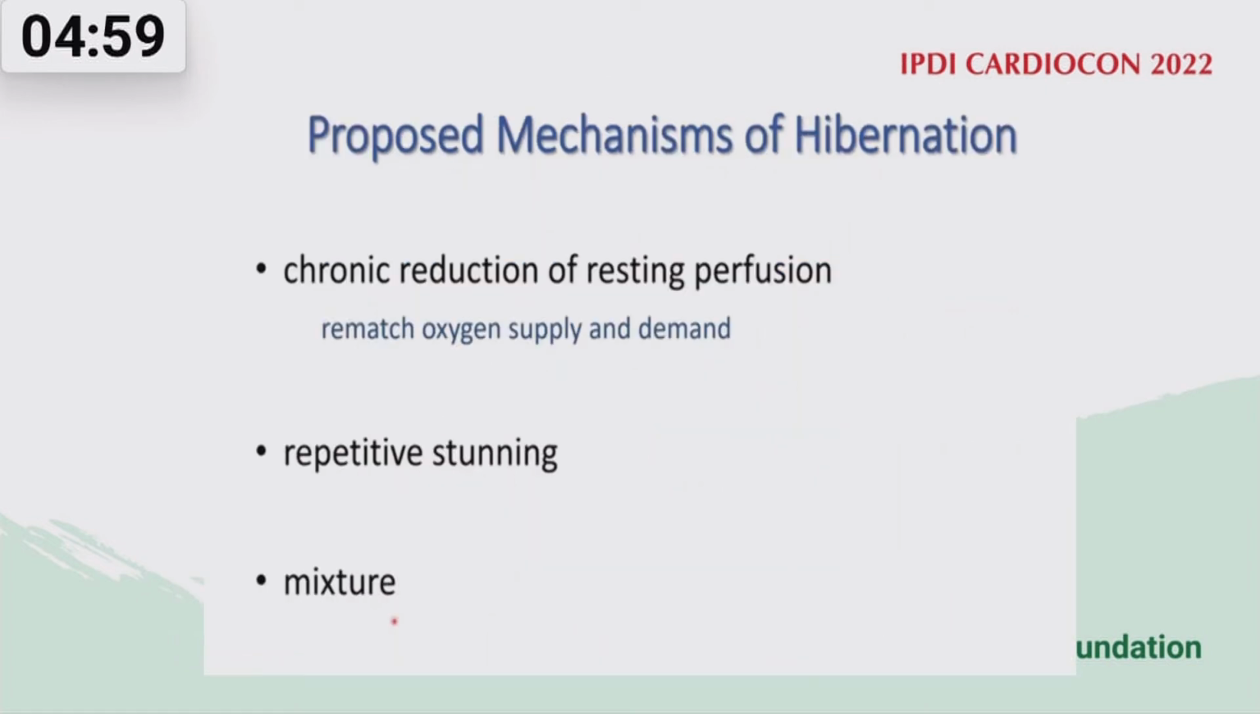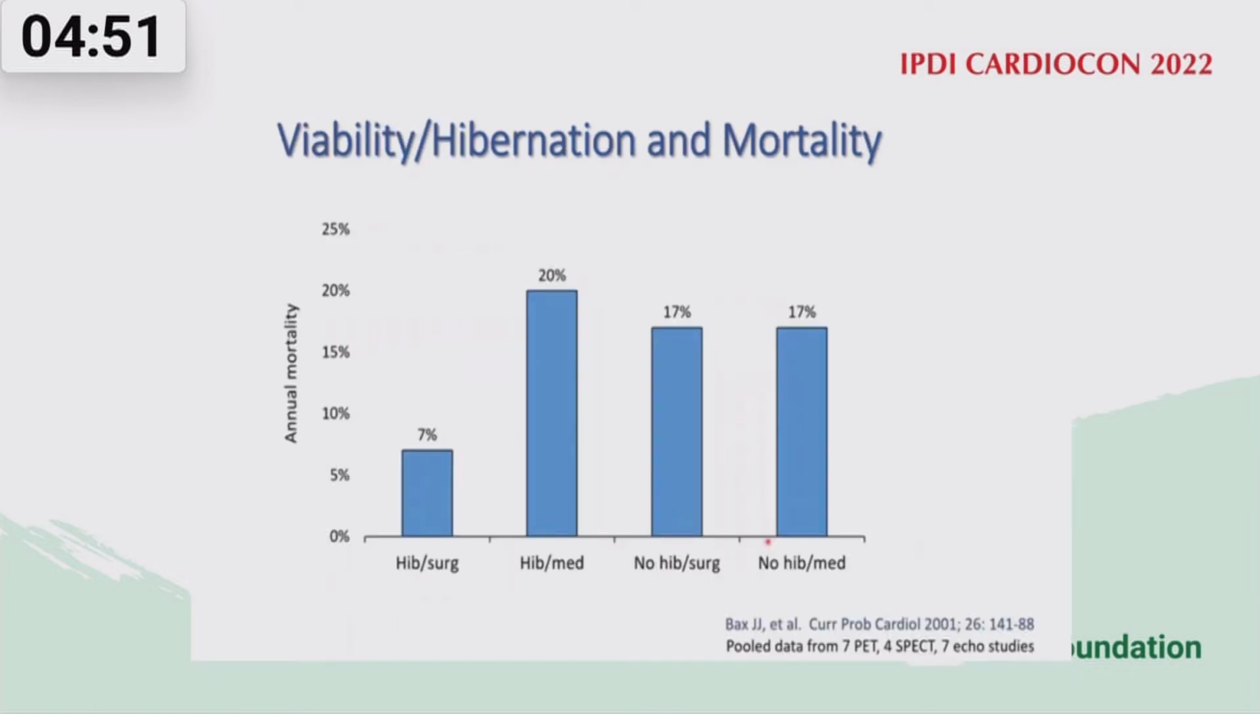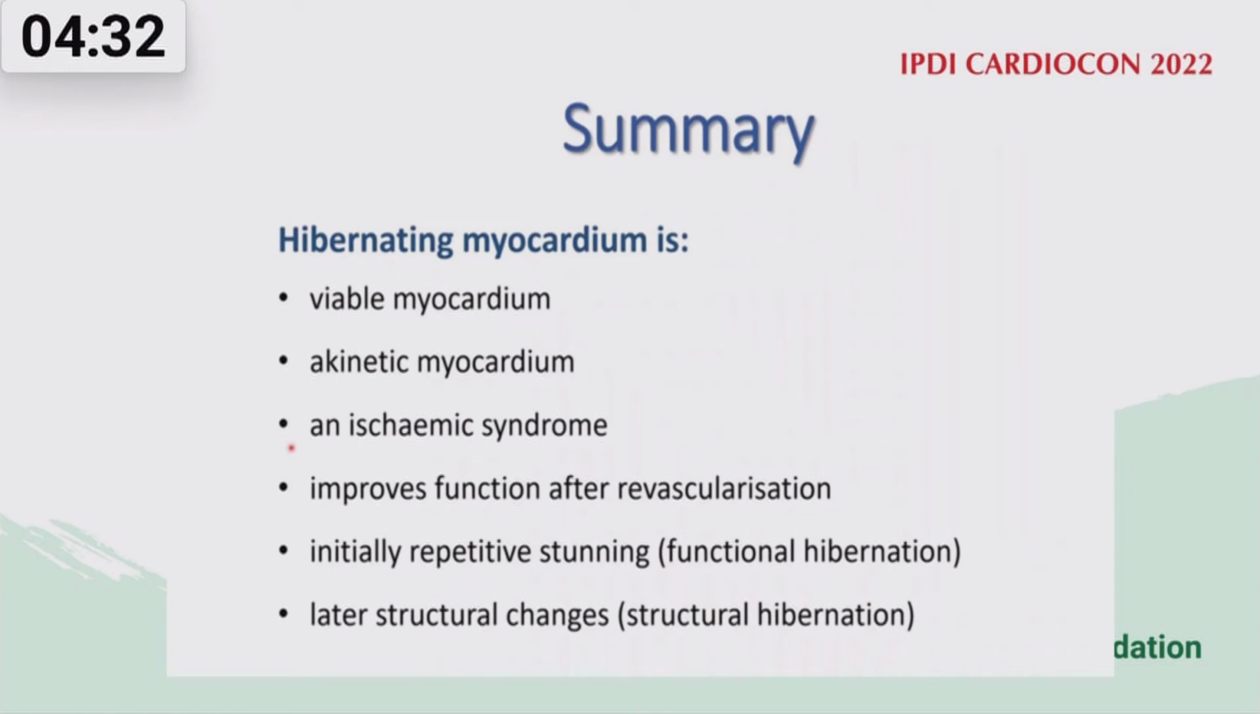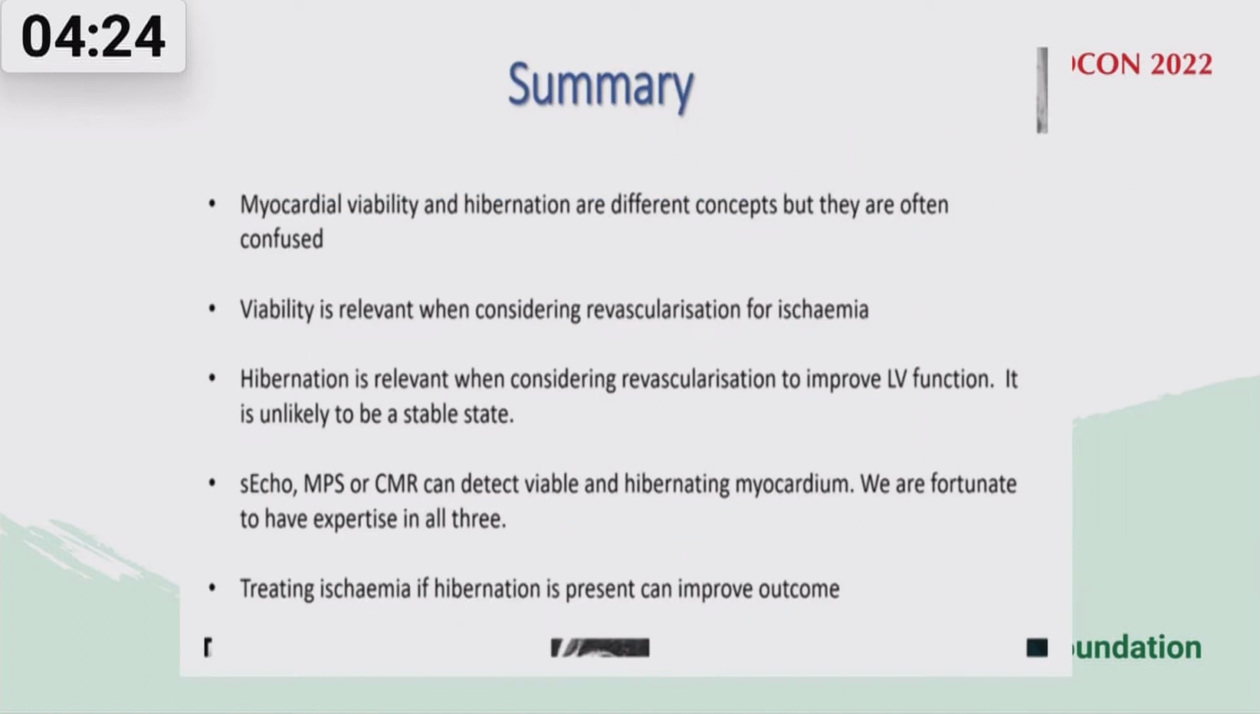So there are proposed mechanisms, chronic reduction, but the more attractive hypothesis is repetitive stunning. And here we can see the mortality benefit with hibernating myocardium and other subsets of coronary artery disease. And when a patient with hibernating myocardium does have surgery, they get the maximum benefit. So in summary, viable myocardium or akinetic myocardium is part of ischemic syndrome, and hibernating myocardium is confused with stunning.